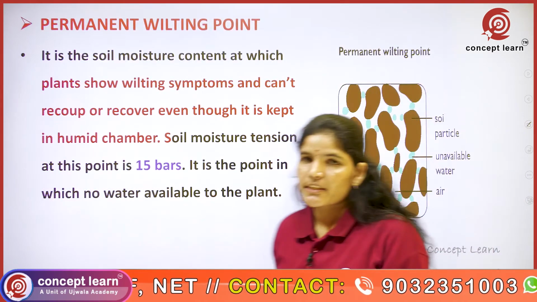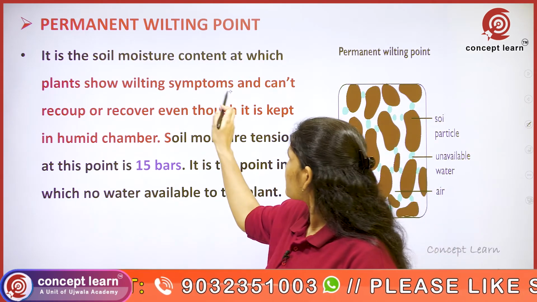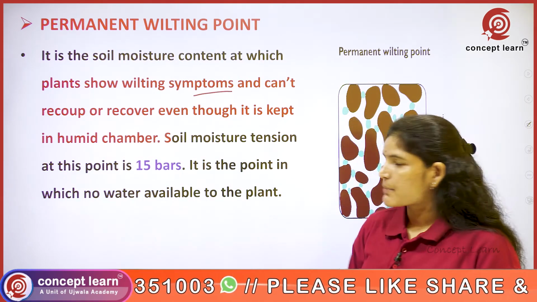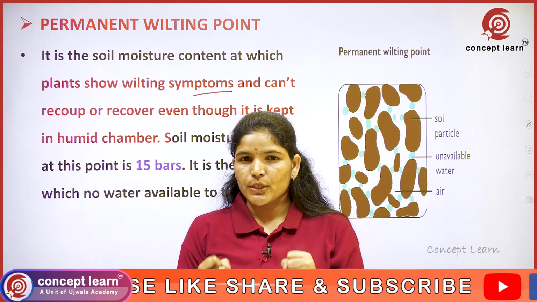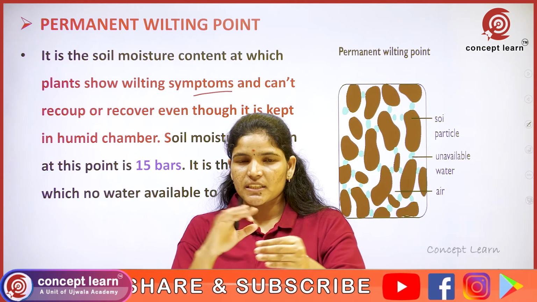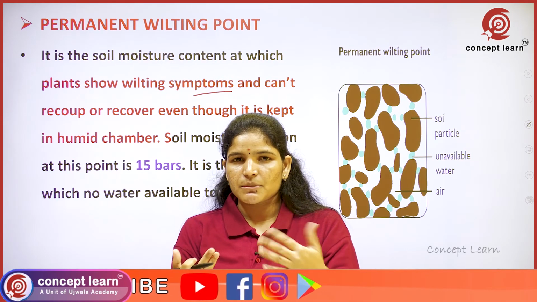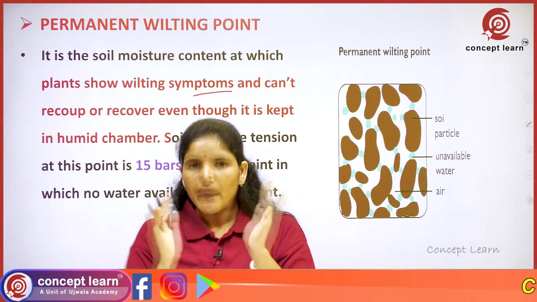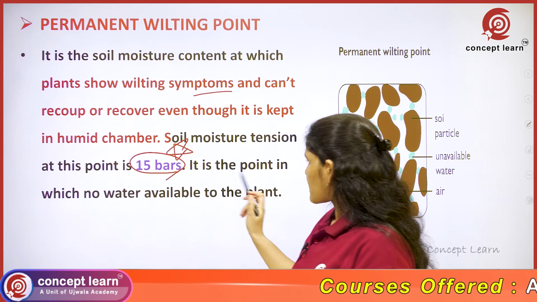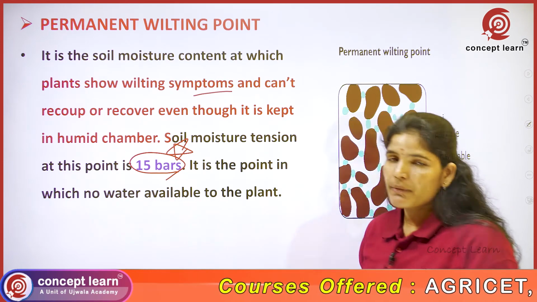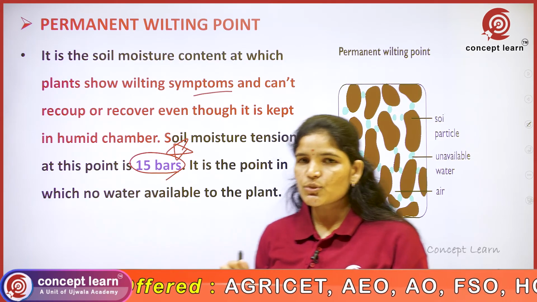Coming to the permanent wilting point. Permanent wilting point is the condition in which the plant shows wilting symptoms and can't recover even though it is kept in a humid chamber. When the plant is in a wilted condition, drooping, and even in humid conditions where water availability in the atmosphere is high it cannot recover, then the water is held at 15 bar tension. It is the point at which no water is available to the plant. Water is not available there, so the plant shows wilting symptoms.